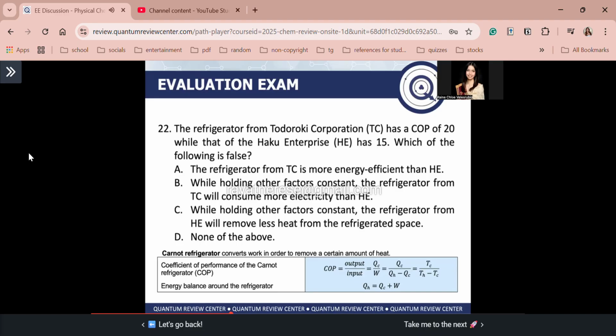Guys, when we say higher coefficient of performance, again, your refrigerator is more efficient. So upon the removal of heat, you will use less electricity when your refrigerator is more efficient. Because what does it mean when it's less efficient? Okay? So in order to remove heat, you need to use up more electricity.